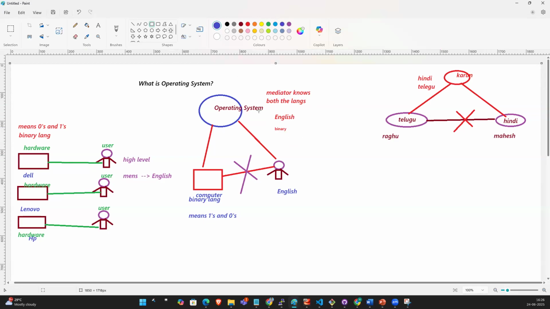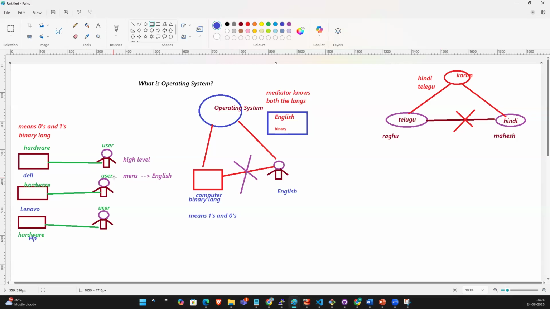That's the reason we need an operating system on our hardware. Why do we need it, guys? Directly we cannot communicate with that hardware, so definitely we need an OS to interact with it.